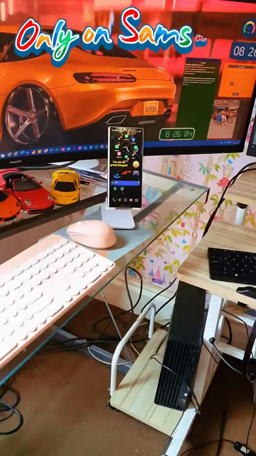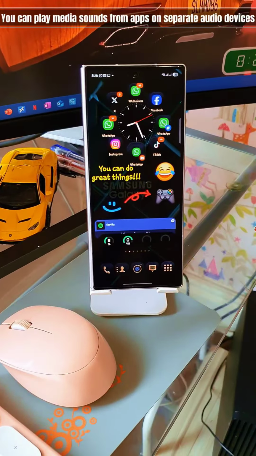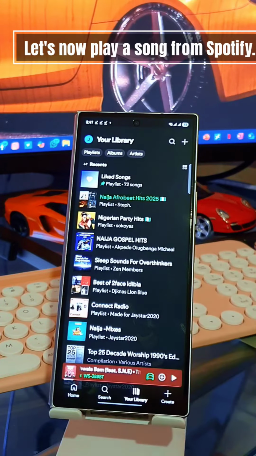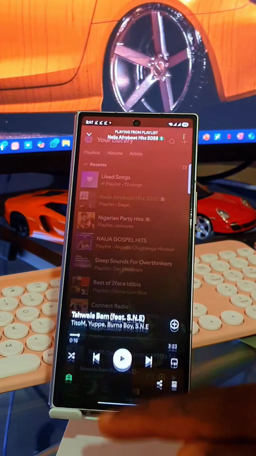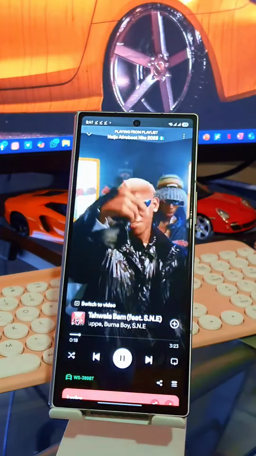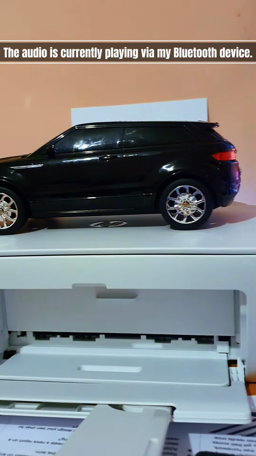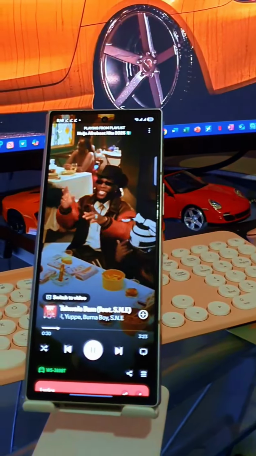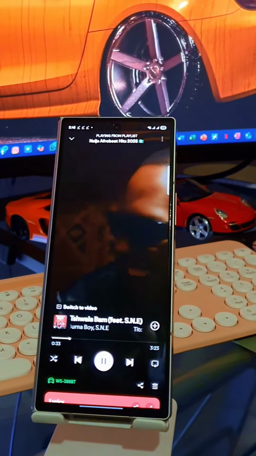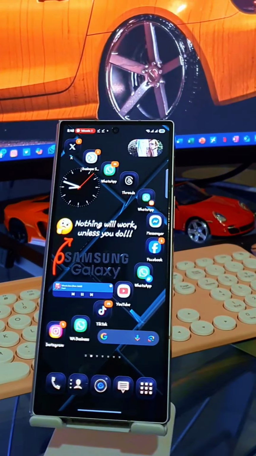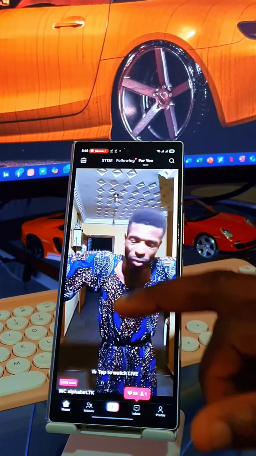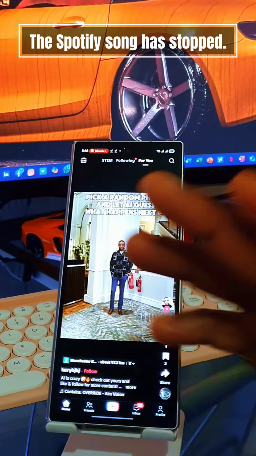Only on Samsung. You can play media sounds from apps on separate audio devices. Let's now play a song from Spotify. Samsung is the best. The audio is currently playing via my Bluetooth device. Now let's try to use the TikTok app at the same time. The Spotify song has stopped.